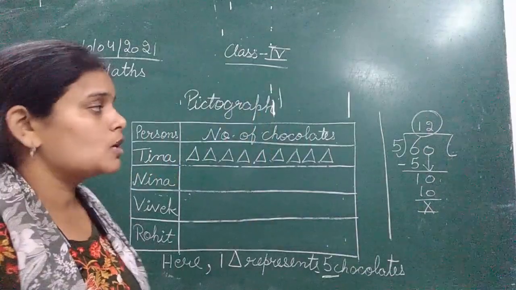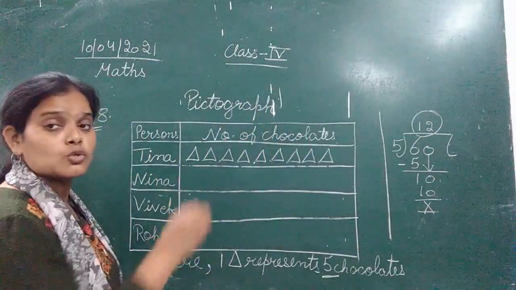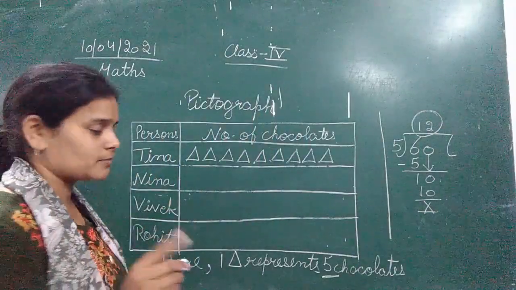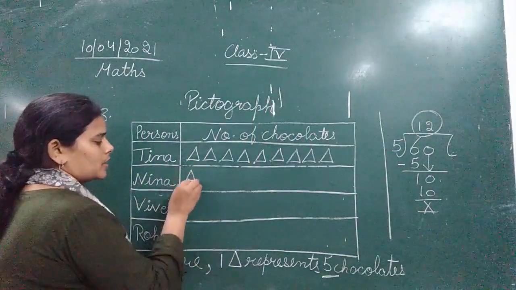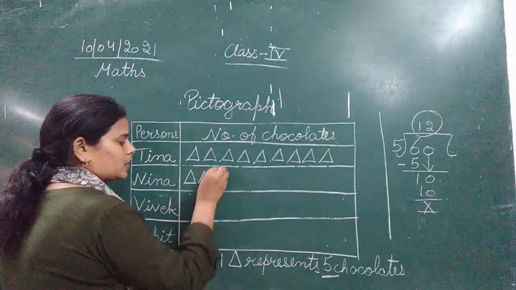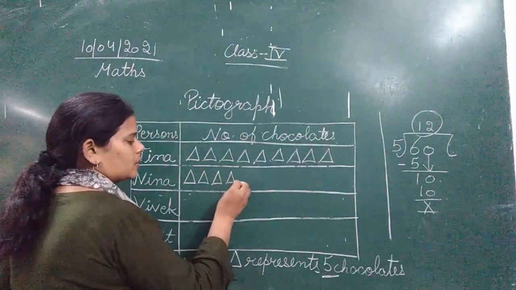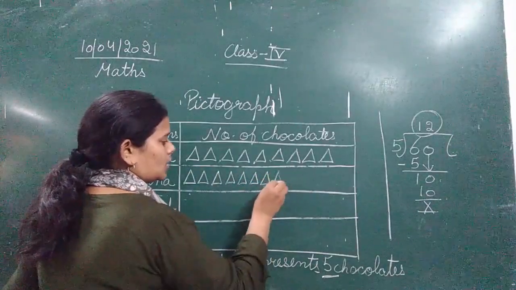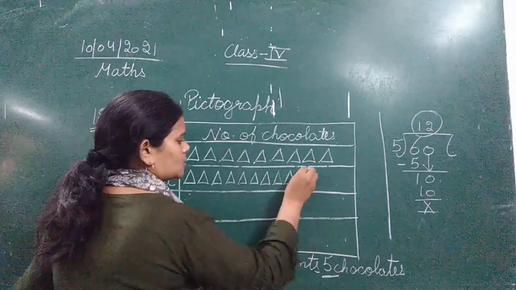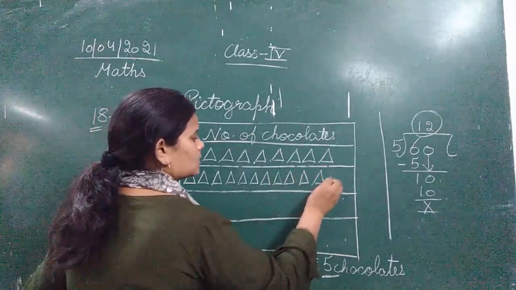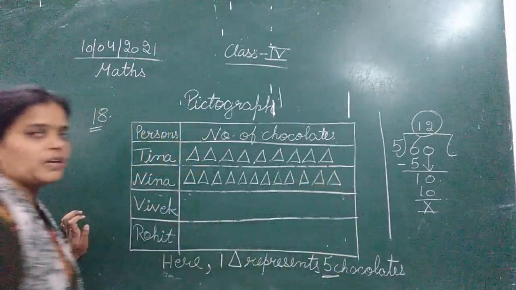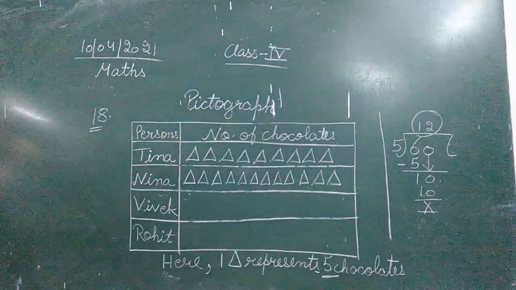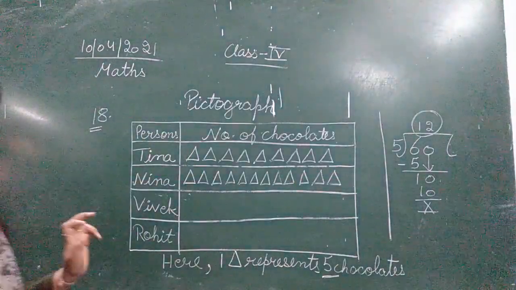That is 12. So that means now we are going to make 12 triangles. देखिए 1, 2, 3, 4, 5, 6, 7, 8, 9, 10, 11, 12. So now we have made 12 triangles which represent 60 chocolates.